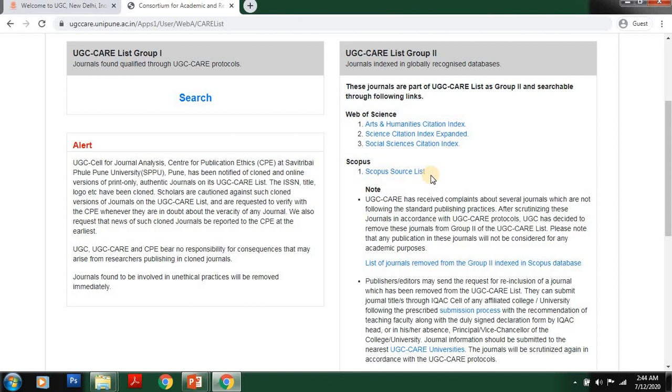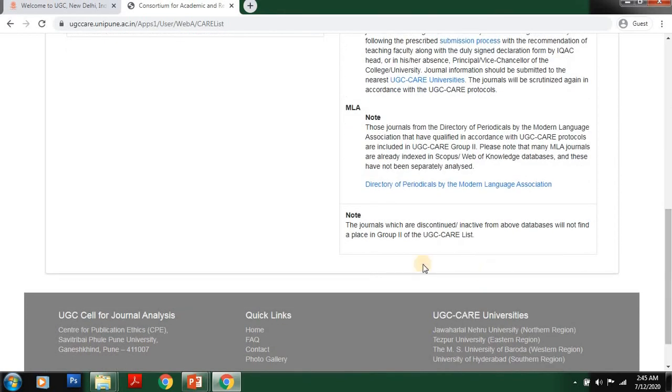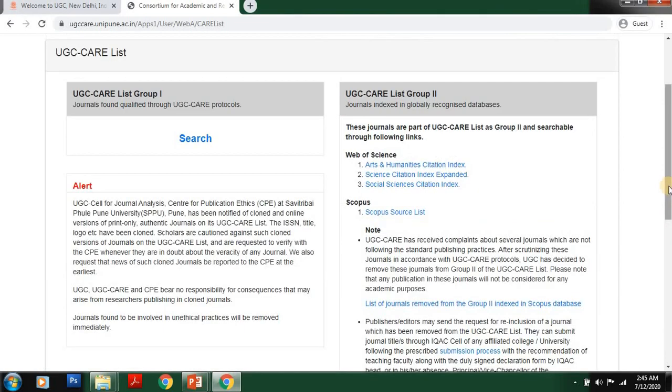The journals which are removed from Scopus, the journals which are discontinued from Scopus, the journals which are inactive from Scopus will not find a place in UGC CARE list group 2. So kindly keep it in your mind very well. It is very clearly given in the UGC CARE list website itself. You can very well find it here. The journals which are discontinued or inactive from the above databases will not find a place in group 2 of the UGC CARE list.